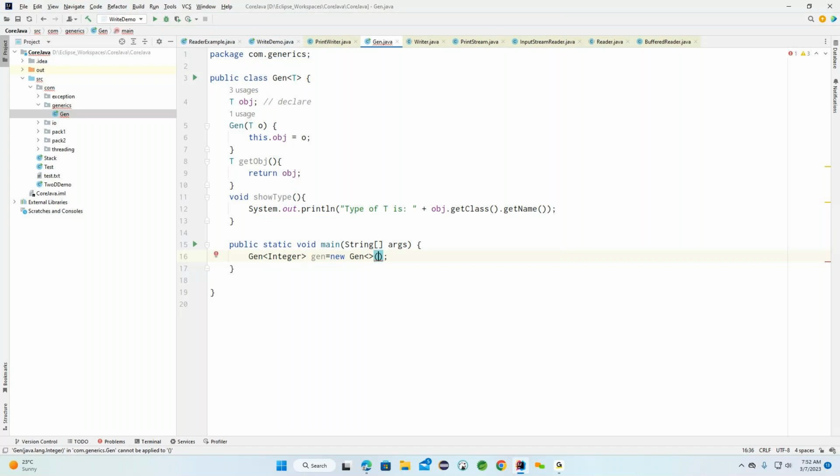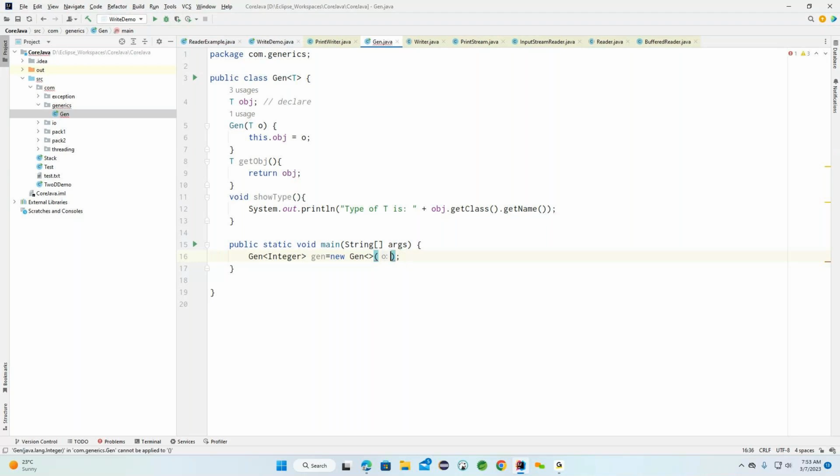Here you need to understand the constructor. Here I come up with the generic class which is expecting integer-related stuff, and here I'm providing the constructor. This constructor is expecting one parameter, but the parameter type is also T. Whenever the constructor parameter type is T, it will consider Integer, because in place of T we have Integer. So whenever we provide Integer in place of T, the constructor value also we need to provide as an integer.